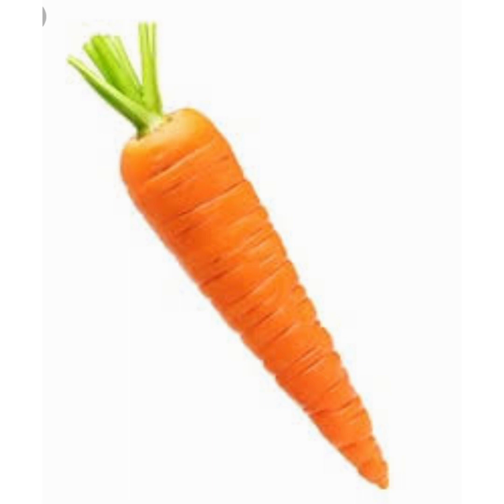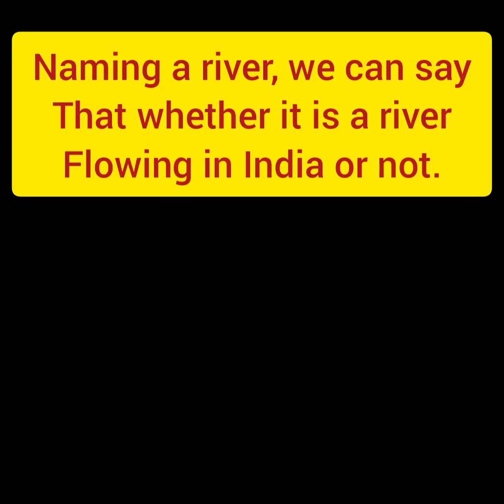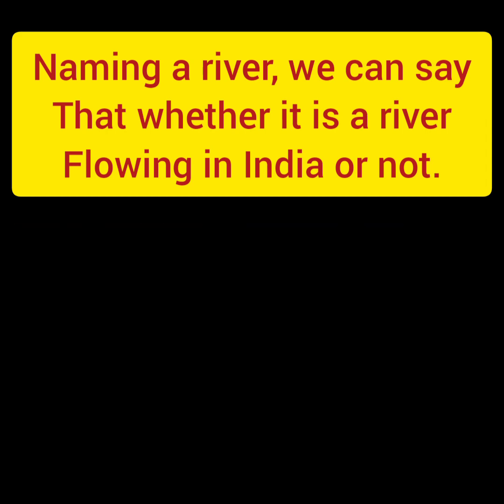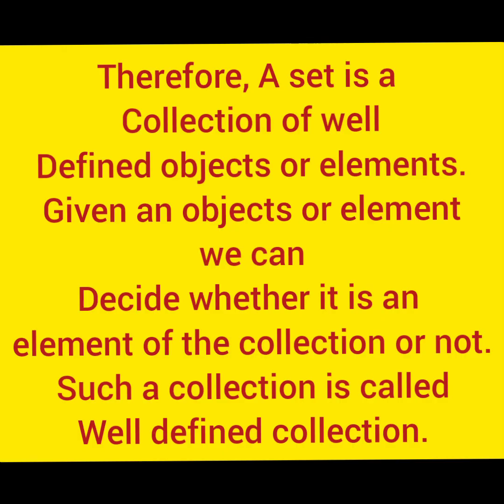Naming a river, we can say that it belongs to the collection of rivers flowing in India or not. For example, what are the rivers flowing in India? Krishna, Godavari, Ganga, etc. Once you name the river Krishna, we can say that it is a river flowing in India. Therefore, a set is a collection of well-defined objects or elements.